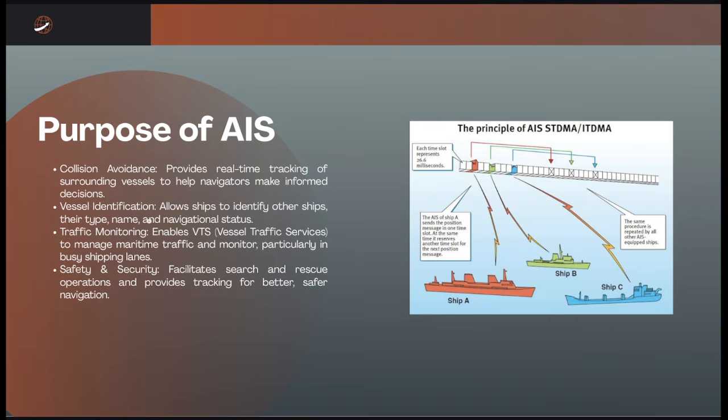So again, I have here some list of the purpose of the AIS. So as I said earlier, for the collisions avoidance, so they provide the real-time tracking of the surrounding vessels to help the navigators make informed decisions. And then we have what we call the vessel identification. So it allows the ships to identify other ships, their type, name, and the navigational status.